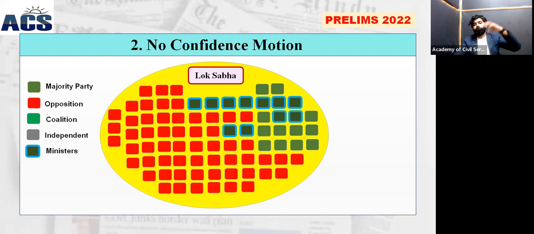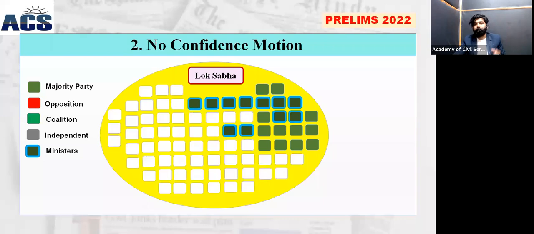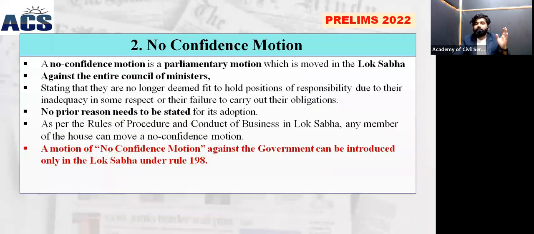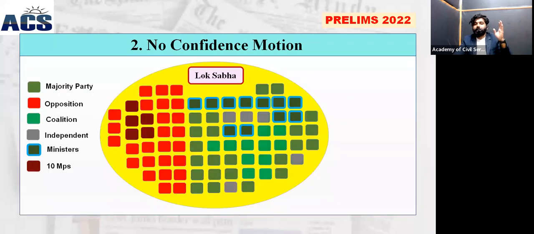And if the government lost the majority, you can see that the red color is now in majority. If the government lost the majority, that means many of these MPs voted against the government, or against the Prime Minister of India, for example, if any motion against Narendra Modi, the current Prime Minister of India. If the majority of the members of the Lok Sabha vote against the government, that means the government is losing its trust. Once the motion is passed and the Lok Sabha speaker has fixed a date, and on that date the majority voted against the government.